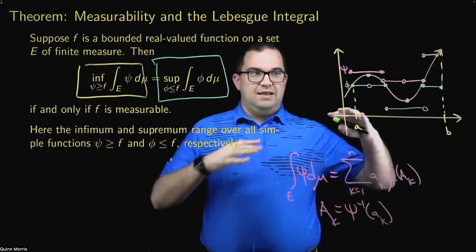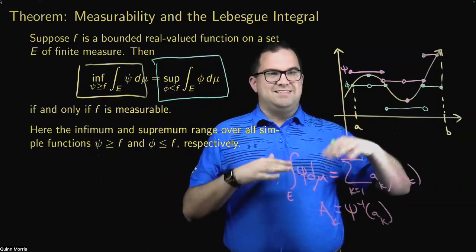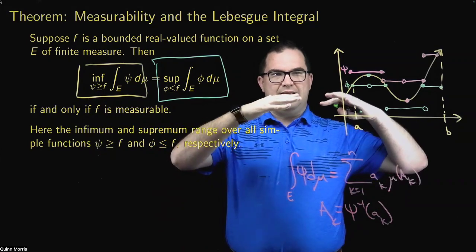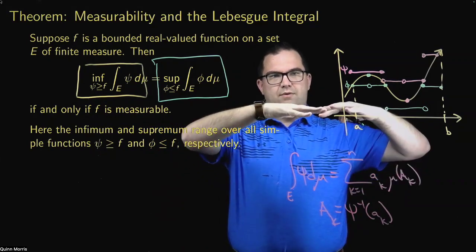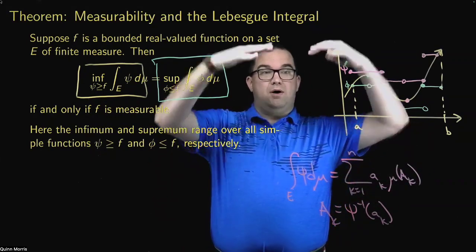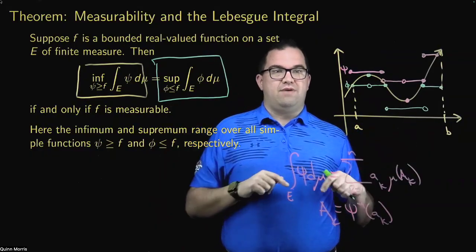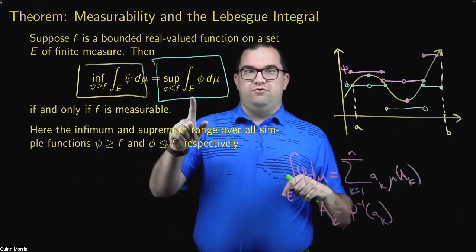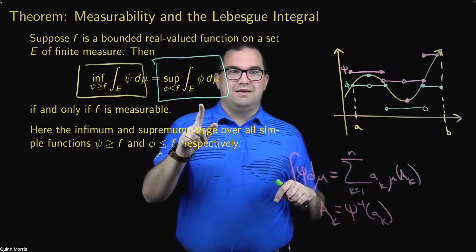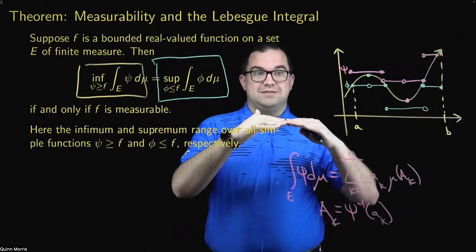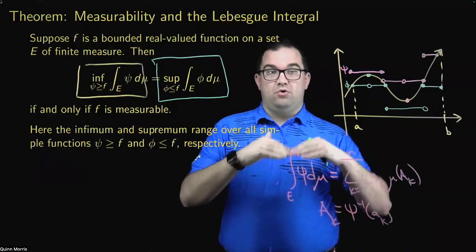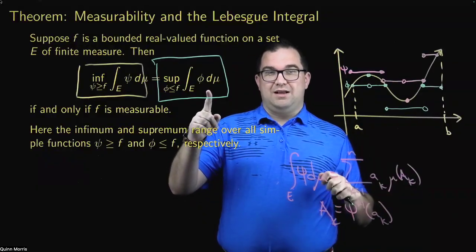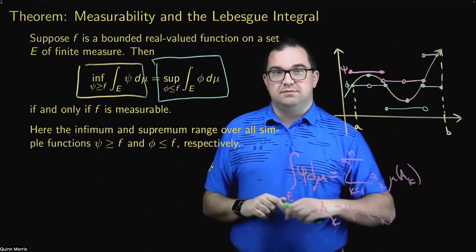And then each of those integrals should be some underestimate of the true Lebesgue integral, because all these functions are lying below f. So I want to take the supremum of all of these integral values that I get back. Now, if you think about this, this is something like a lower Riemann integral. So this is like a lower Lebesgue integral in some sense.